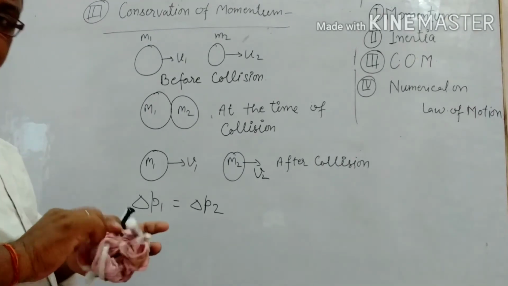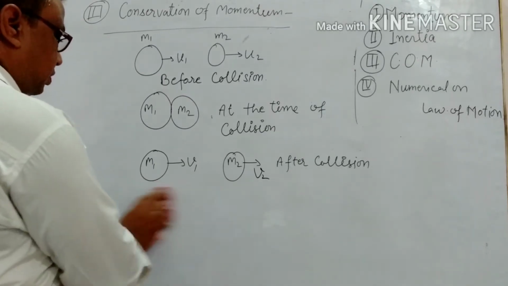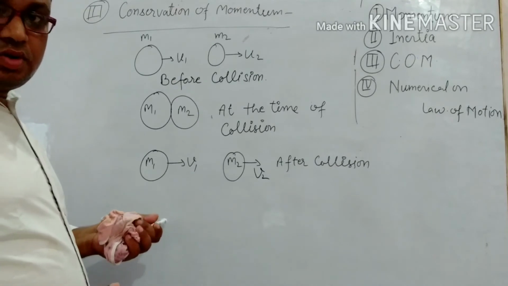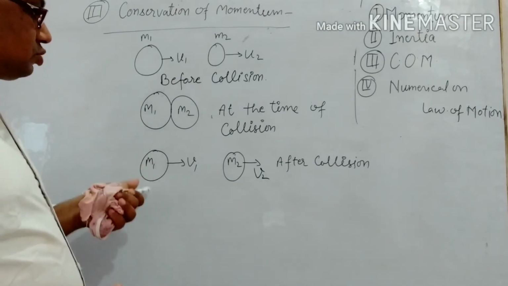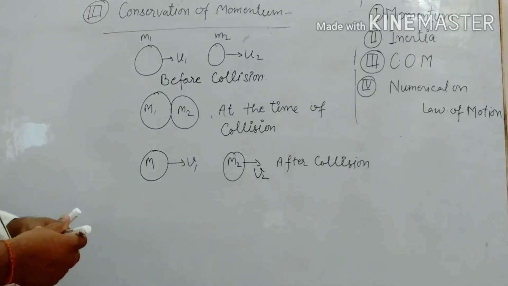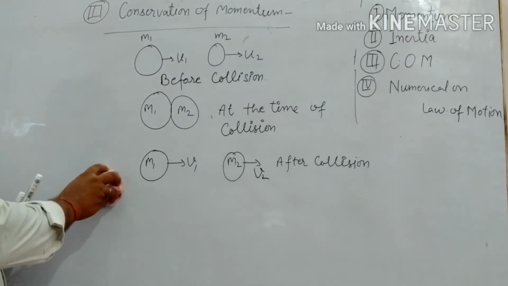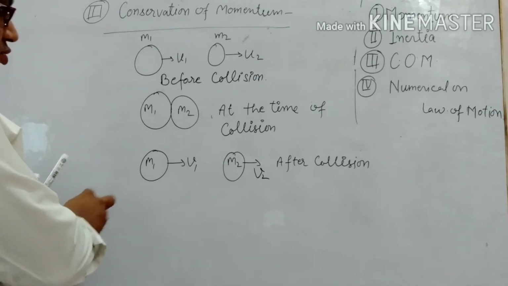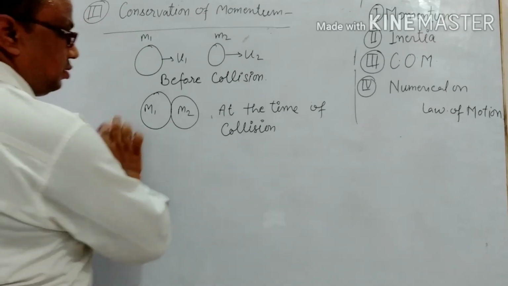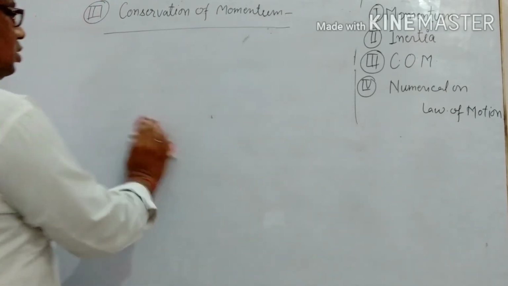Okay guys, now we have to prove that the total momentum before collision is equal to the total momentum after collision. So we need some extra space, so we can erase this, clear.